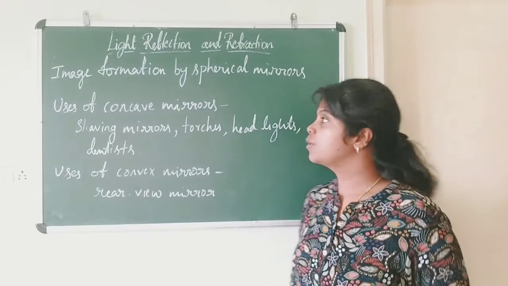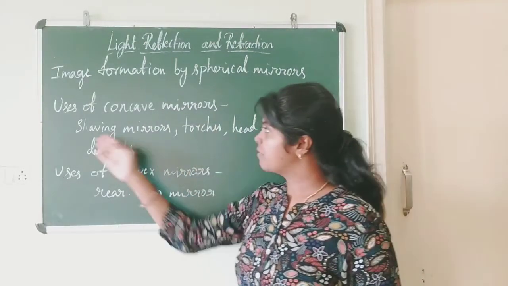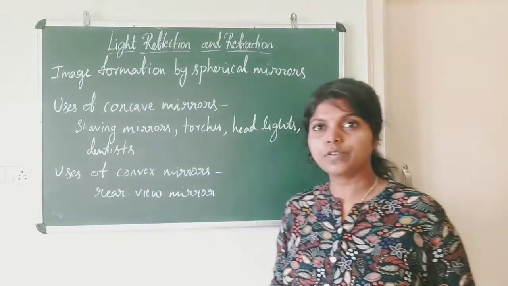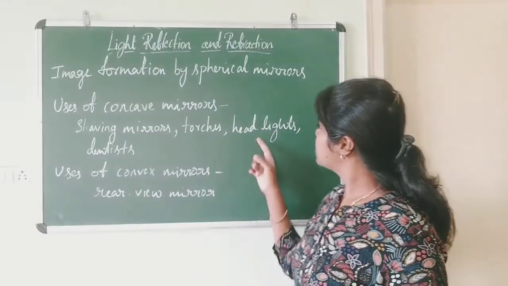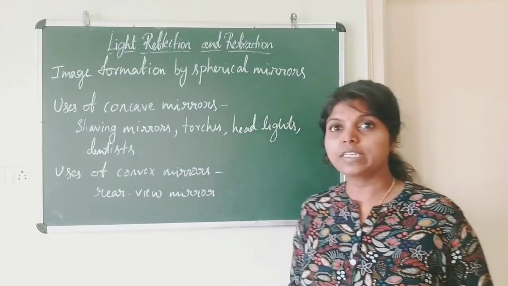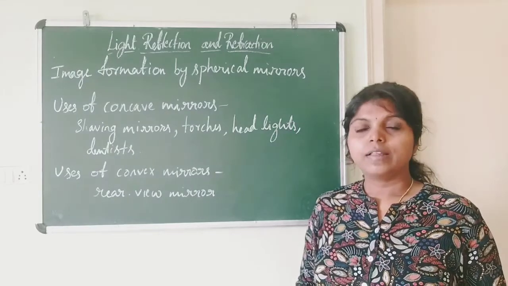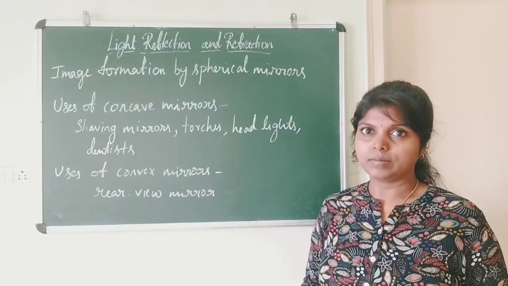Let us see some of the uses of concave mirrors. Concave mirrors are used in shaving mirrors to get a large image of the face. They are used in torches, headlights of vehicles, and used by dentists to view a large image of the teeth. Convex mirrors are used in rear view mirrors. They help in viewing a large area.